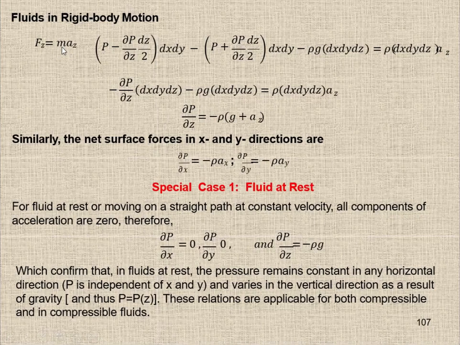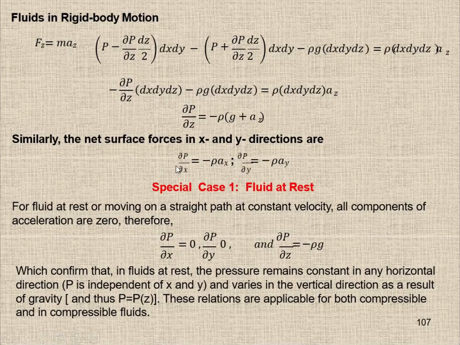What is the volume of the object? dx dy dz is the volume of the small fluid element, rho is the density of the fluid element, and az is the acceleration in the z direction. So when we simplify this whole equation, it will become del p over del z equals minus rho into (g plus az). Same for sigma fx equals m ax and sigma fy equals m ay.